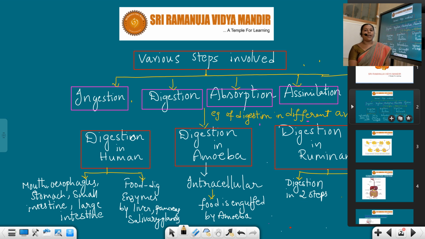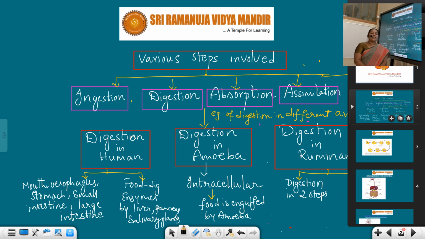Autotrophic means where organisms can prepare their own food material. Mostly all the green plants follow this autotrophic nutrition. In this process, they perform photosynthesis simply by taking the ingredients such as carbon dioxide and water in the presence of sunlight. With the help of chlorophyll pigment, our leaf can synthesize the food material such as carbohydrates. That is about autotrophic nutrition. Mostly all the green plants and some bacteria, photosynthetic bacteria, follow autotrophic nutrition, students.